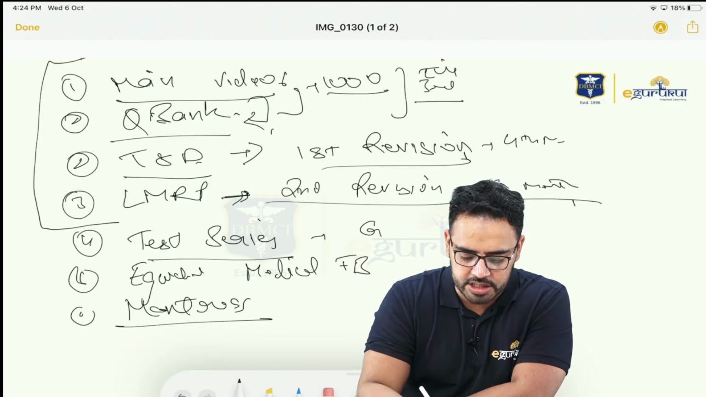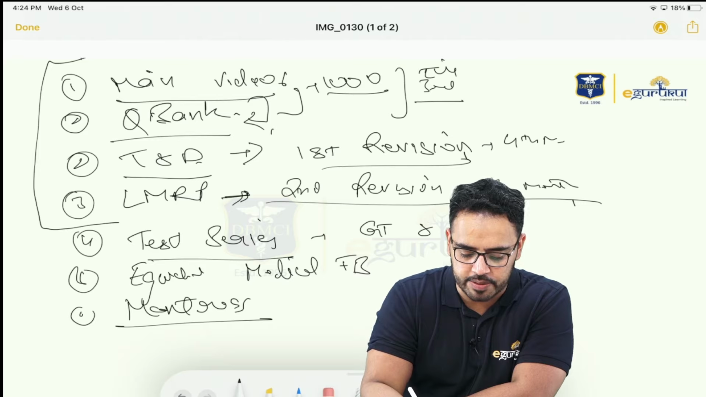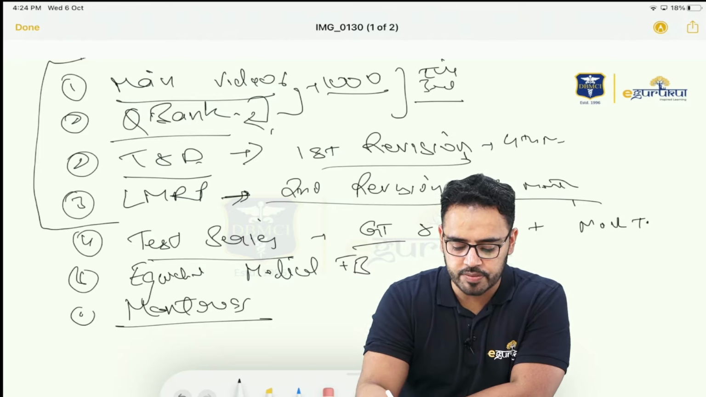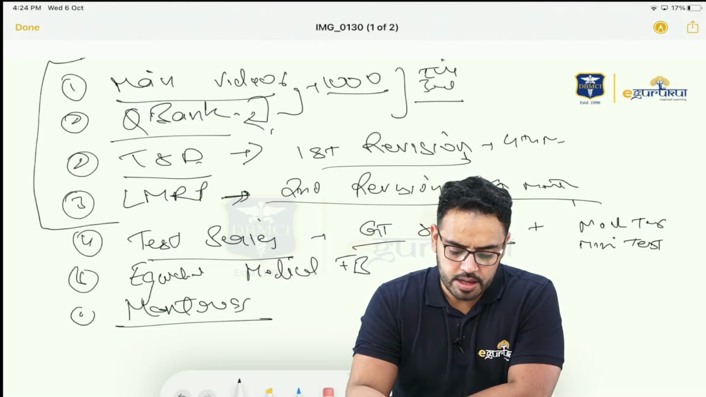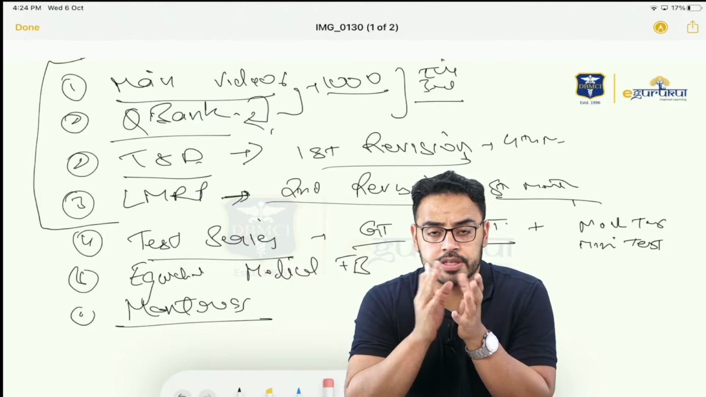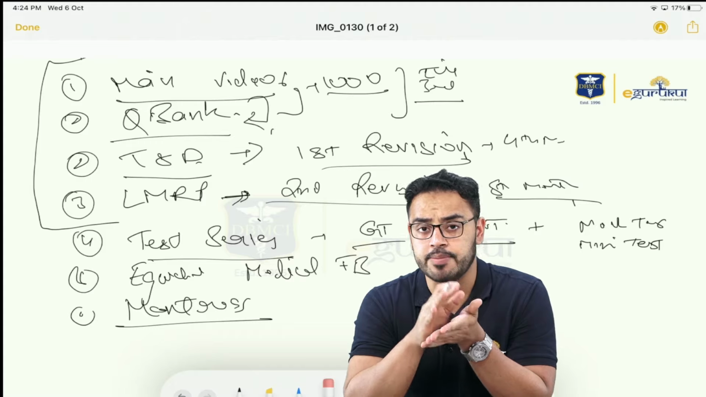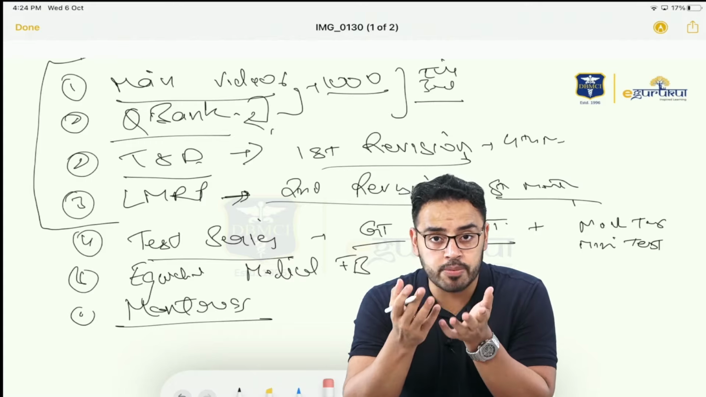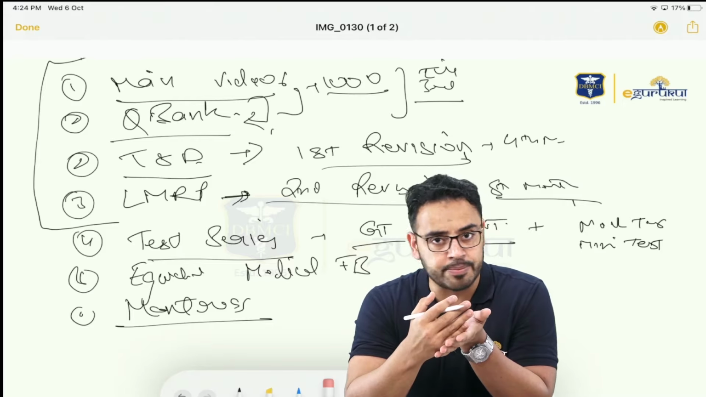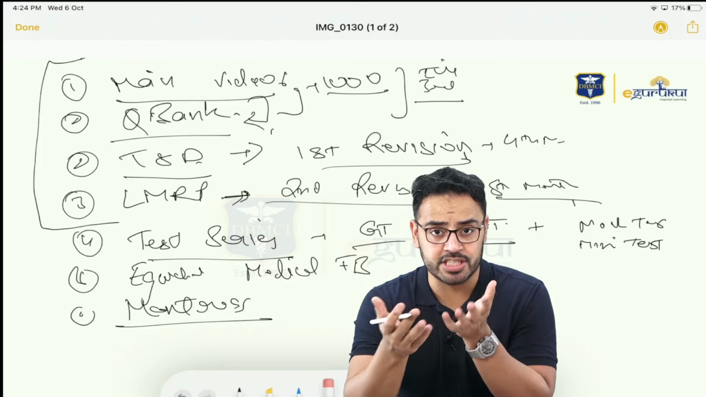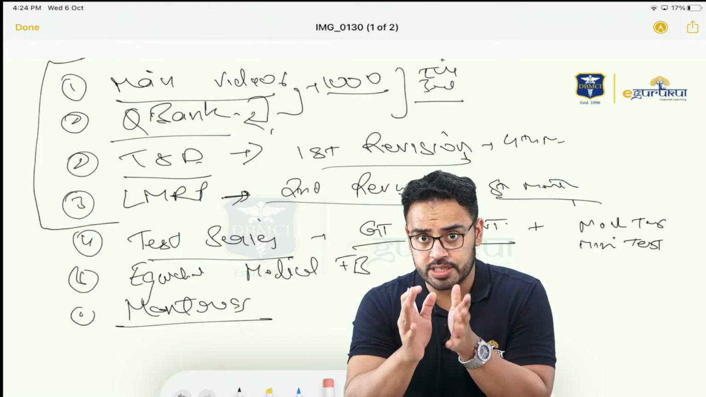Now test series consists of two things, GT and SWT mainly. Then we have the mock test, mini test, and various other tests. Now the GT and SWT. What are the GT and SWT? GT is the grand test, SWT is the subject-wise test. Now a subject-wise test is what you are supposed to do when your subject gets over. For example, you have read anatomy, now open SWT and test yourself. This is what you're supposed to do.